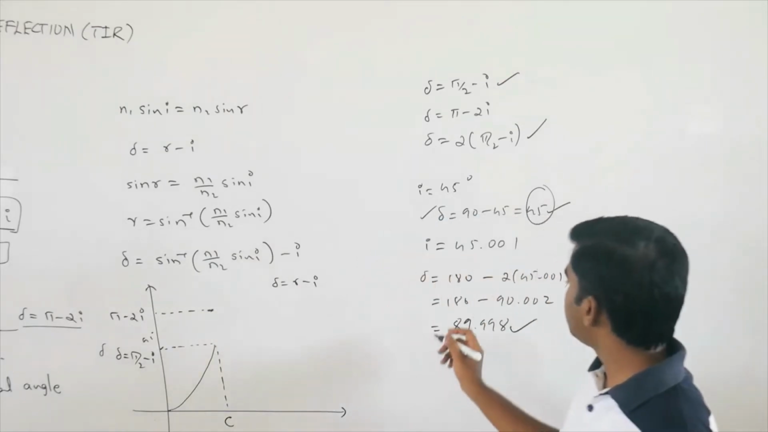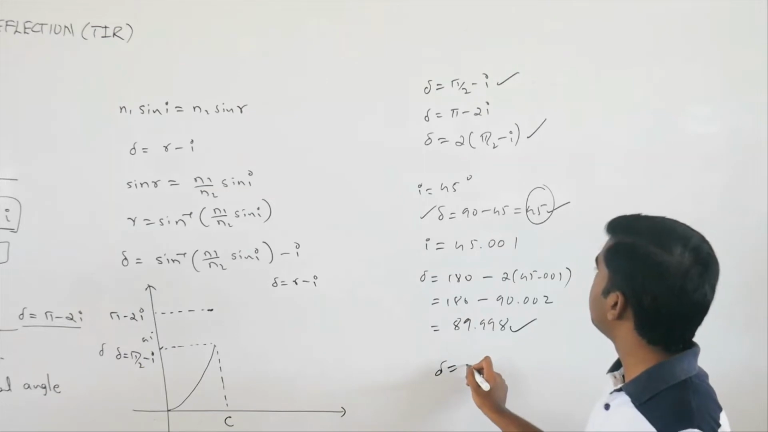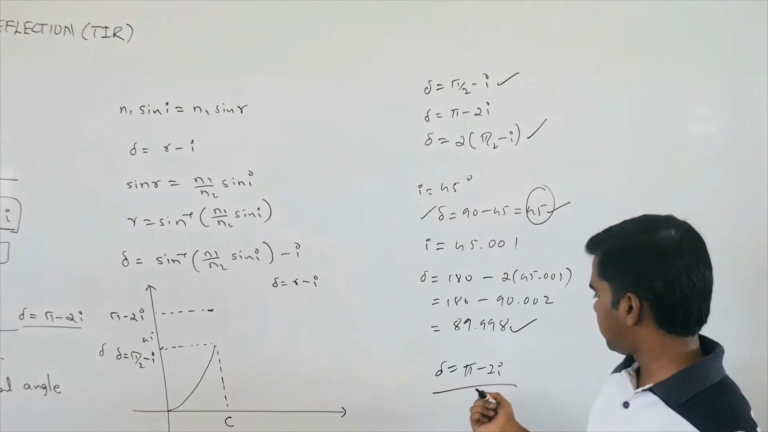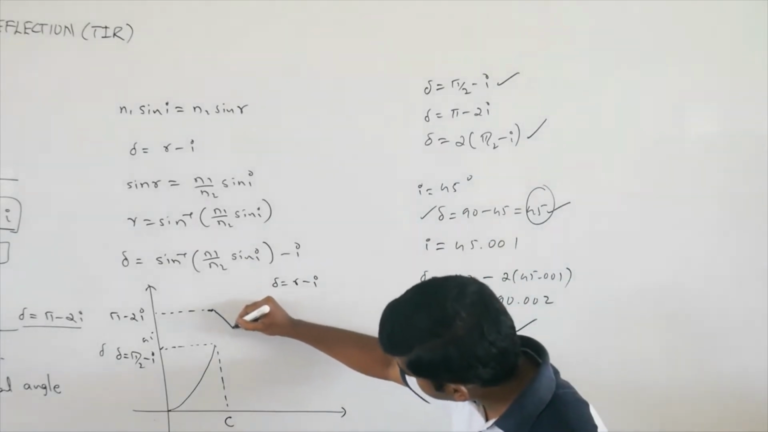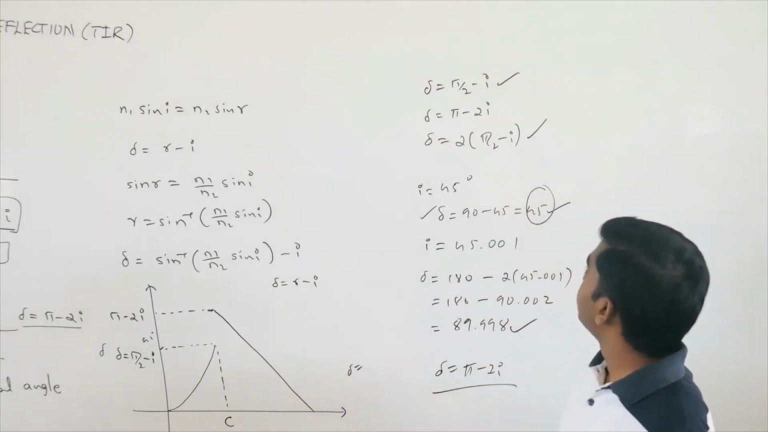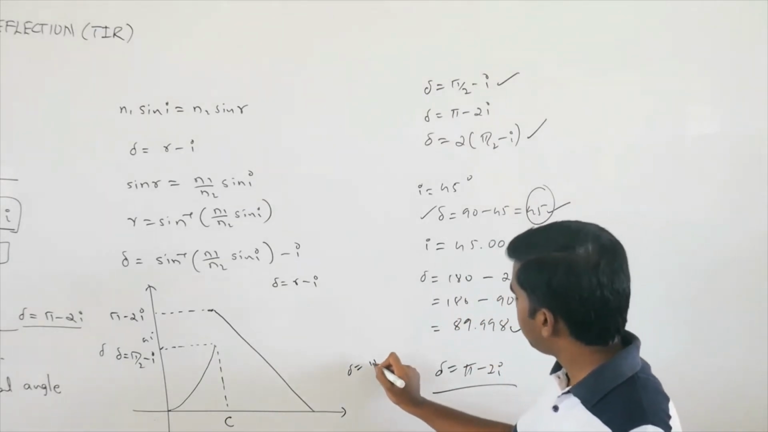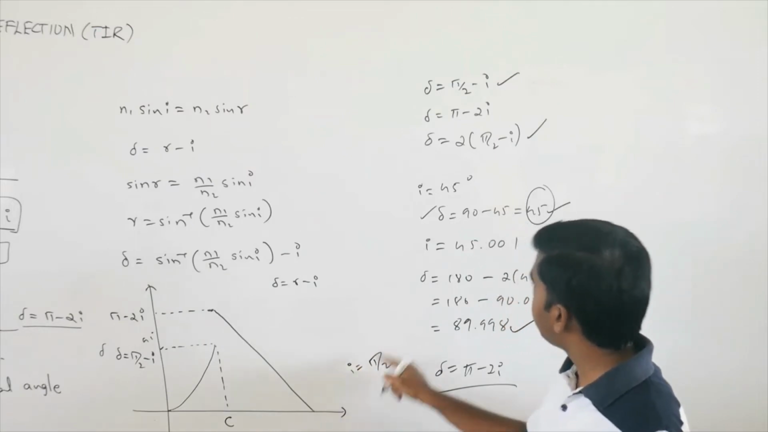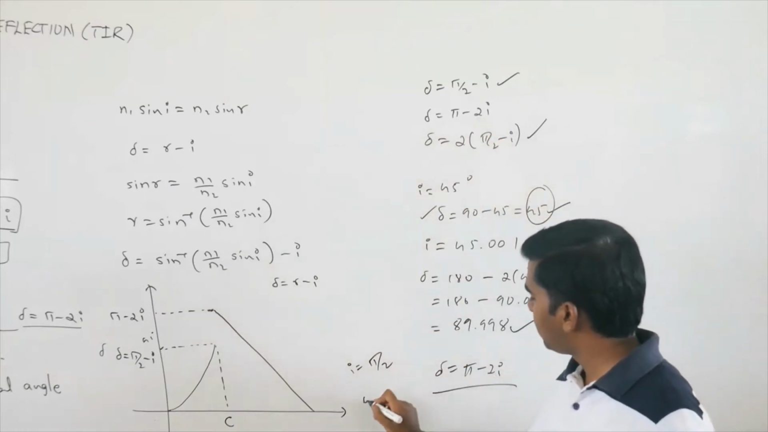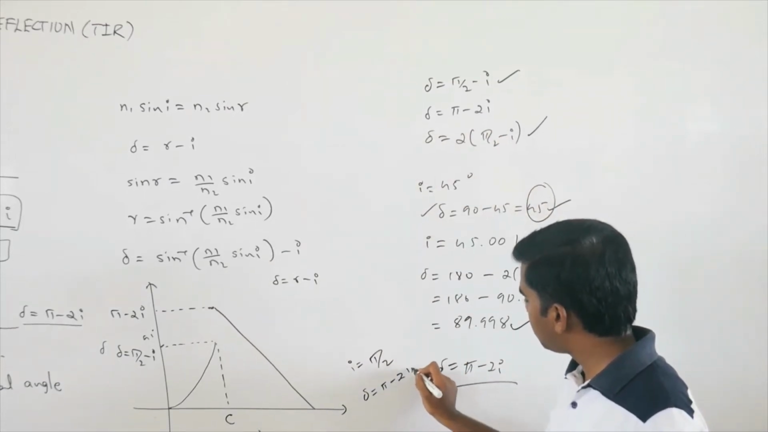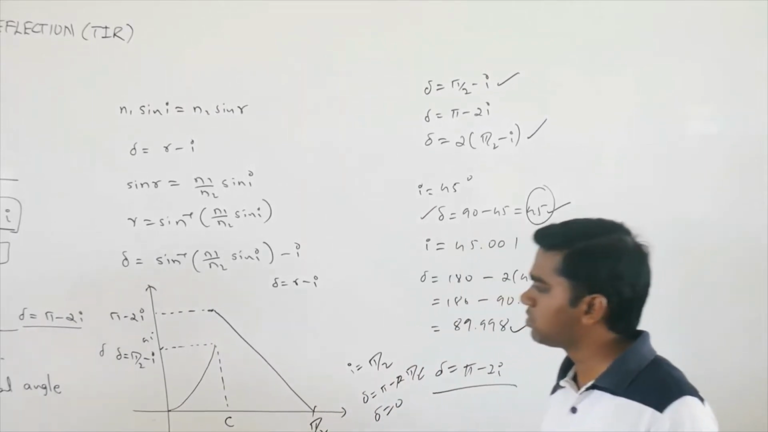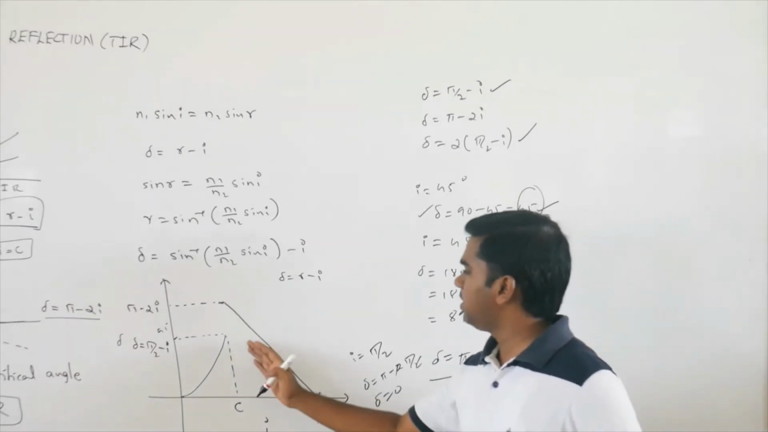Okay, so after this, if you look at the equation, delta equals pi minus 2i. You can see here it is just like a straight line with a negative slope. So your graph will decrease. When the angle of incidence becomes equal to pi by 2, what will happen? Pi minus 2 times pi by 2. The 2 will get cancelled, so the deviation will become 0. So this is the graph for angle of incidence equal to pi by 2.